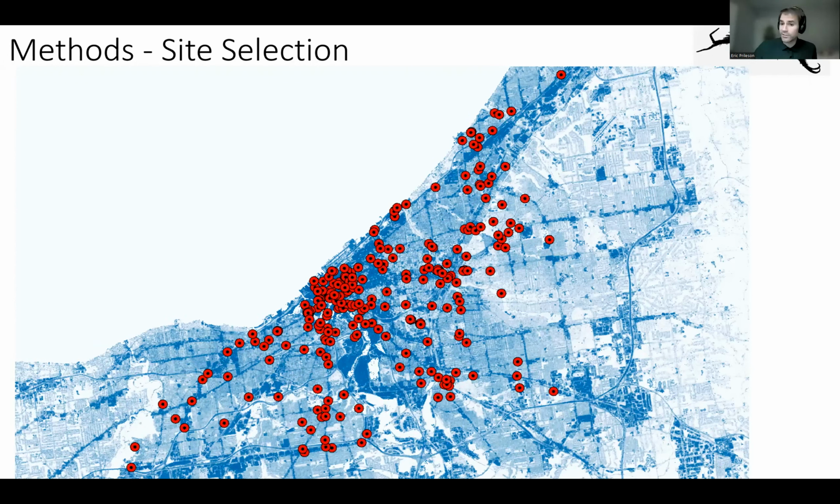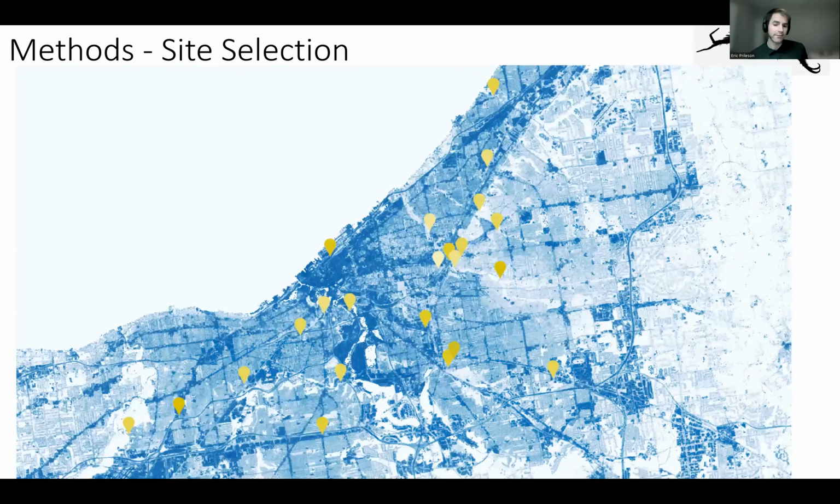And so each of these locations we scouted to see if we could find our species of interest, and we used a bicycle to scout and locate and find our species of interest. And ultimately, we were able to find Orchesella villosa at 25 of these locations across the city of Cleveland, shown here in these yellow pins.